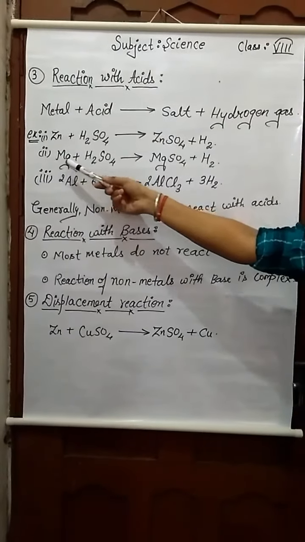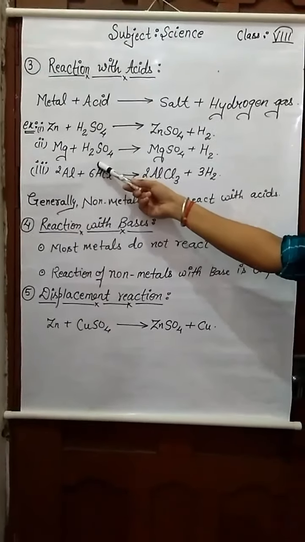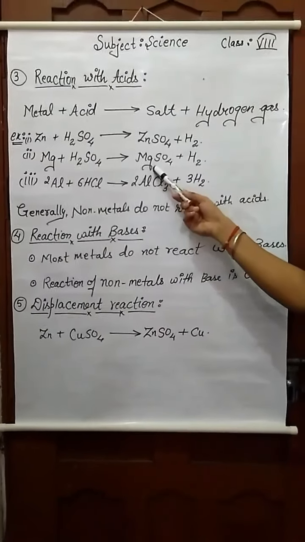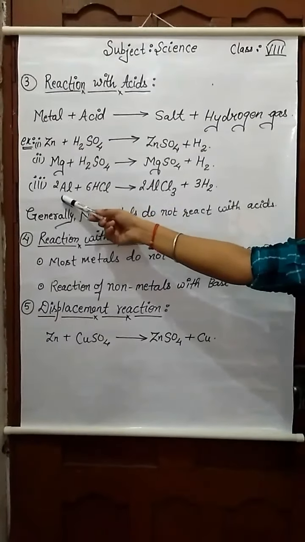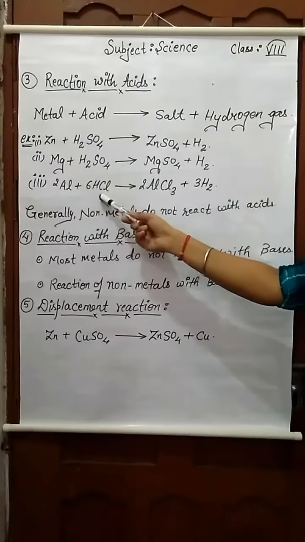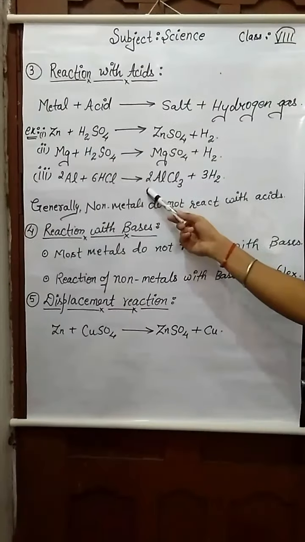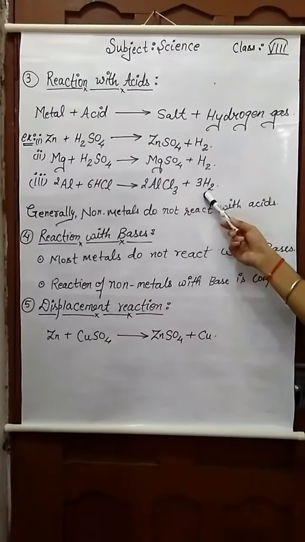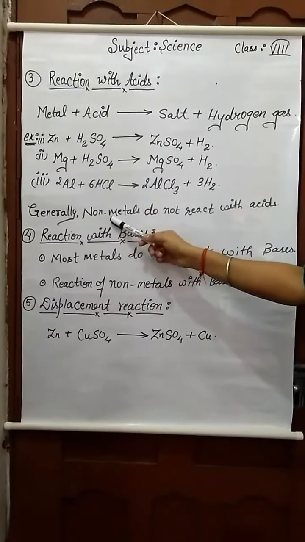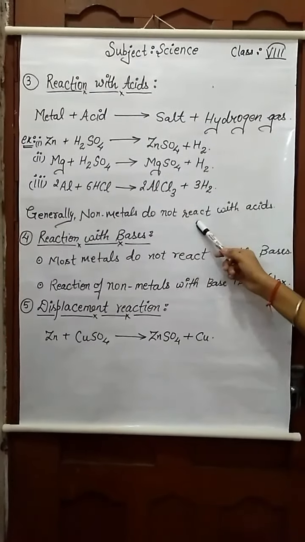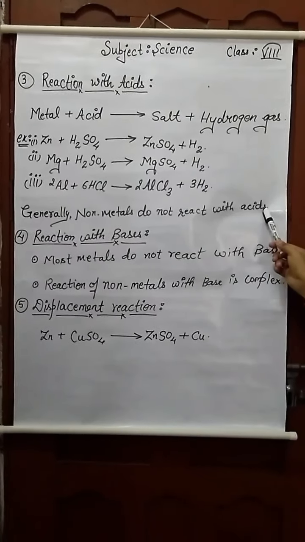When magnesium reacts with sulfuric acid it produces magnesium sulfate and hydrogen gas. When aluminium reacts with hydrochloric acid it produces aluminium chloride and hydrogen gas. Generally, non-metals do not react with acids.